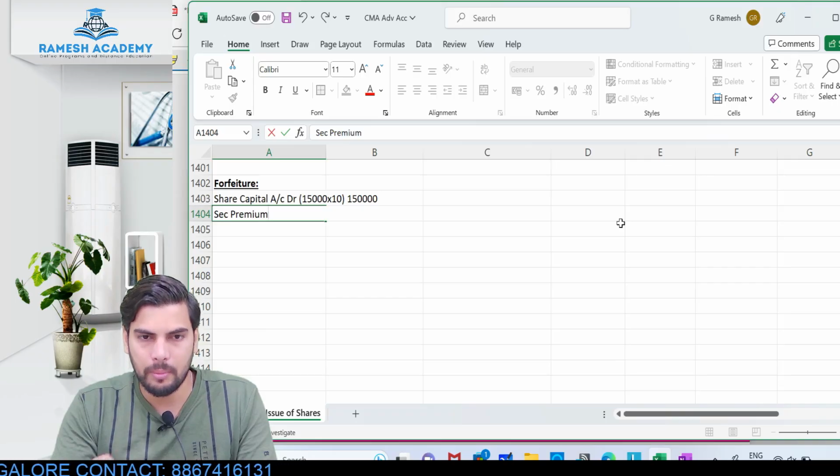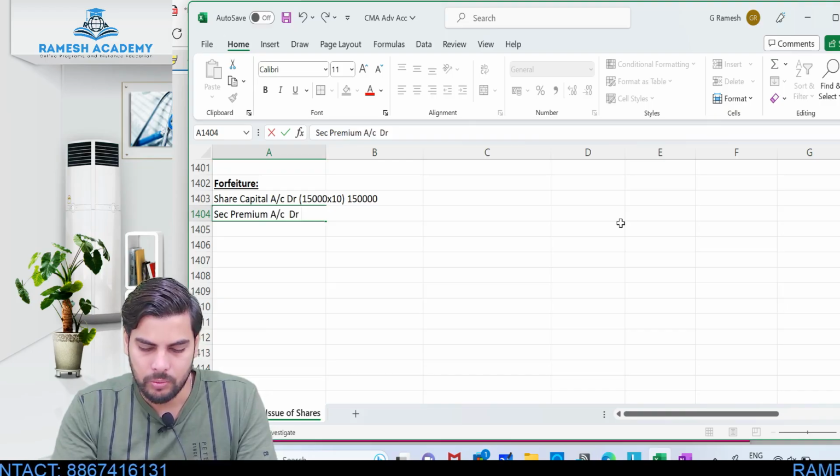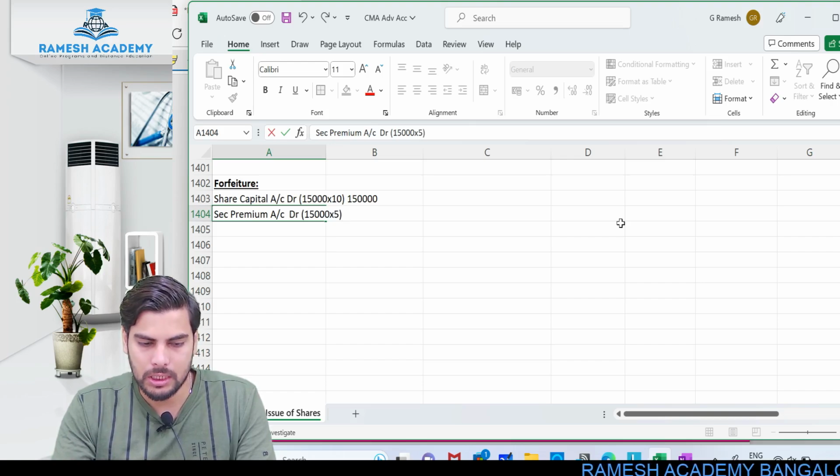Securities premium also was not collected, so securities premium also you need to debit. Securities premium account debit. This would be how much? 15,000 into premium, which was 5 rupees. A 10 rupees share has been issued at 15 rupees. It means premium is how much? It is 5 rupees. Now this would be how much?